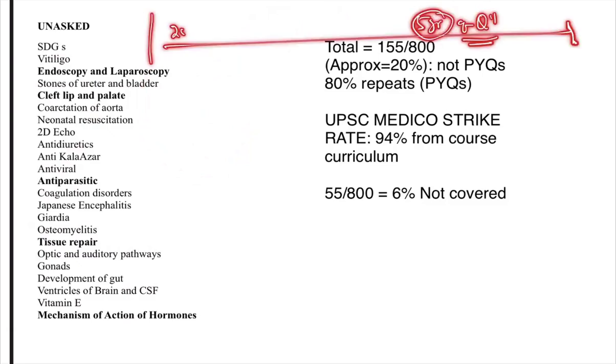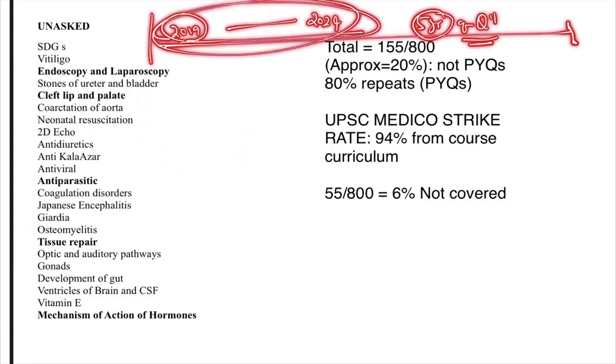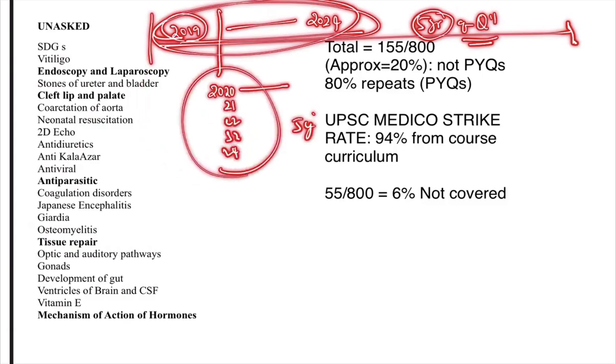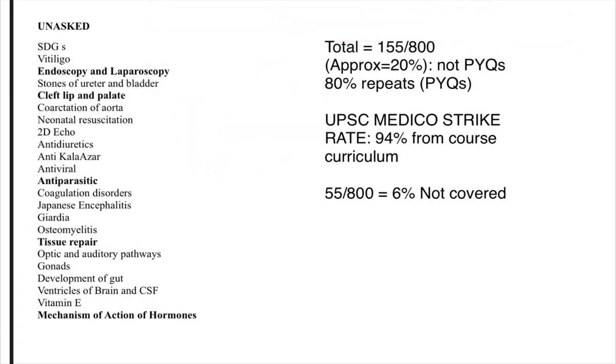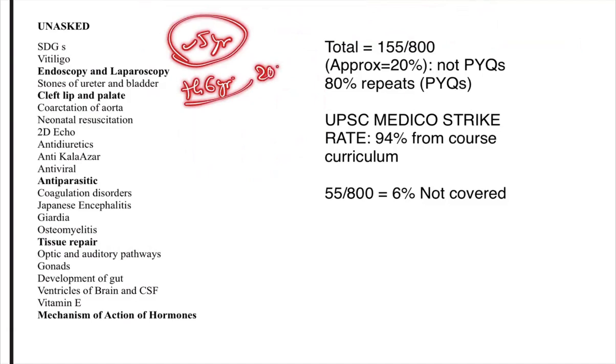I could see a lot of questions came from 2019. People usually stop at 2020 to 2024, that is 21, 22, 23, 24, which amounts to 5 years, but a lot of questions came from 2019. That means the examiner is thinking that students will usually prepare the last 5 years of questions, so a lot of questions came from the sixth year, that is 2019.